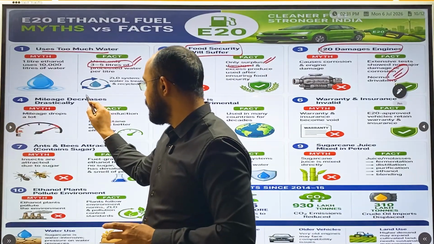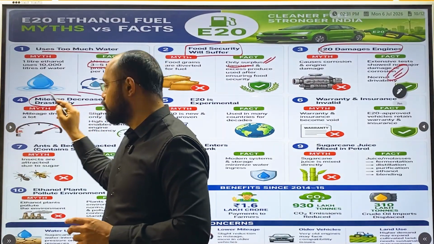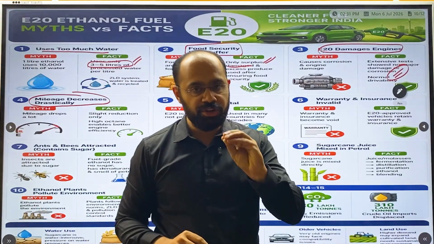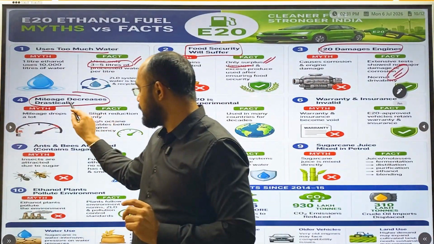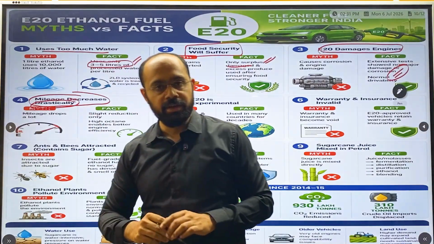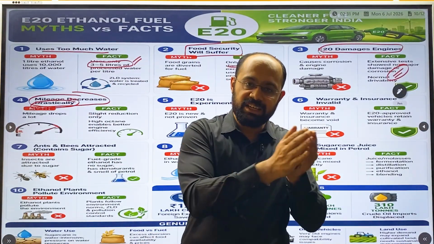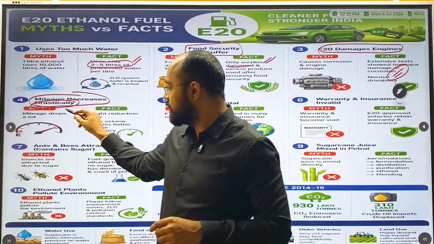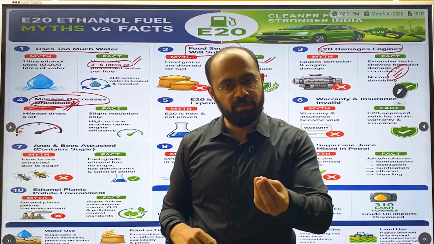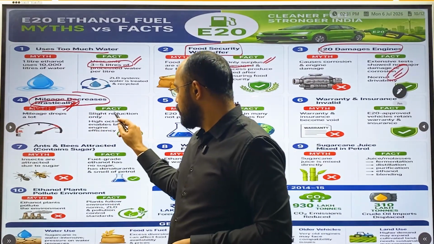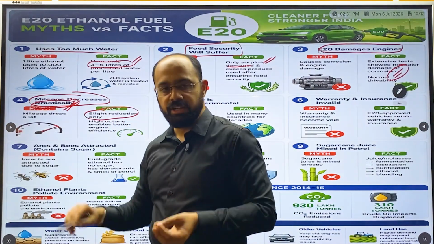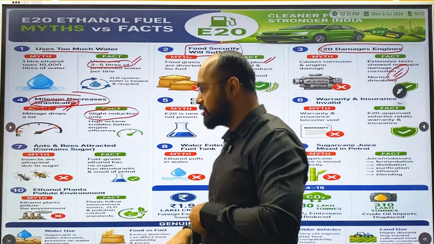Now coming to this, mileage decrease drastically. Here, though mileage will decrease 3 to 4%, there is no drastic decrease in mileage. Okay, the myth was it will drastically decrease the mileage. However, it has told that it will not drastically decrease, only a slight reduction.